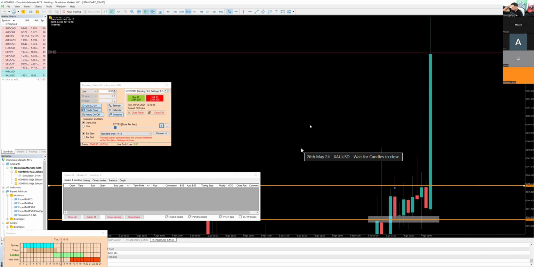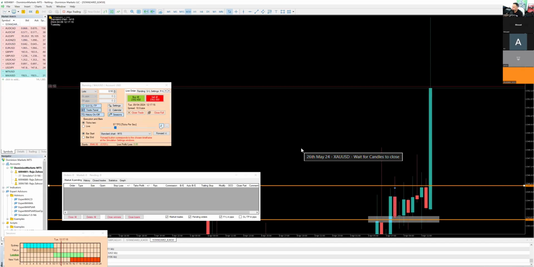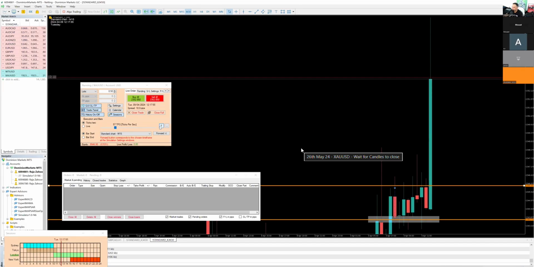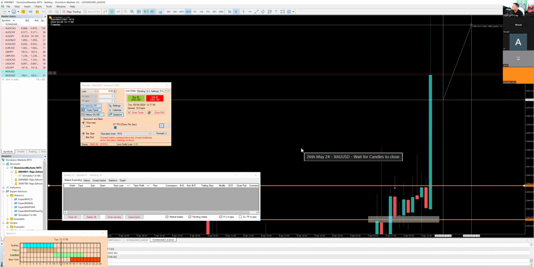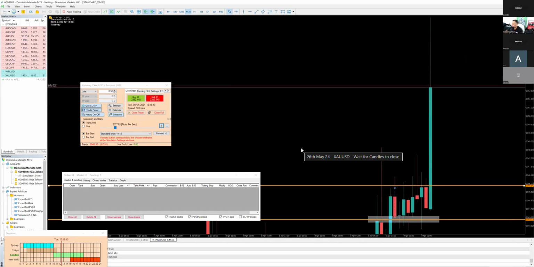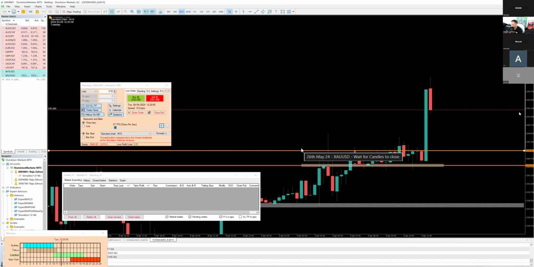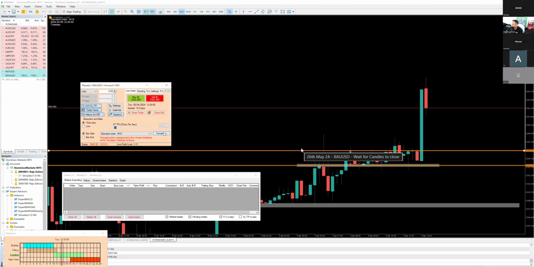That's good. We're missing the move. This happens most of the time. We're missing the move here, no problem. All we got to do now is wait for some sort of retracement. If we can get some retracement, then we can continue to push up, right? That's all we got to see here now. If we can get some sort of retracement, let's take a look on the 15-minute, because the volume is so much that now we're forced to take a look on the 15-minute over here, because there's a lot of volume here now. So we're going to take a look on the 15. Let's see how this candle closes.